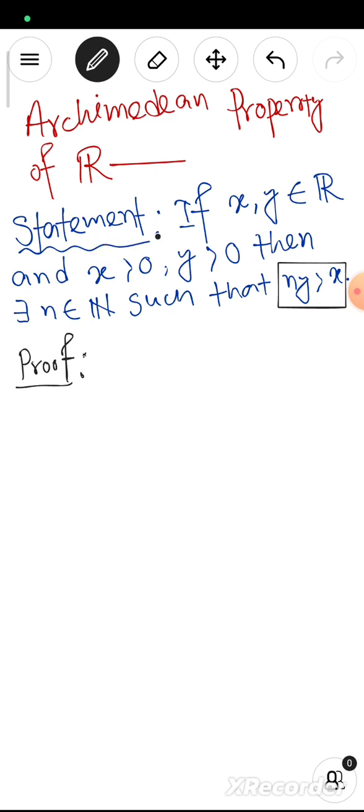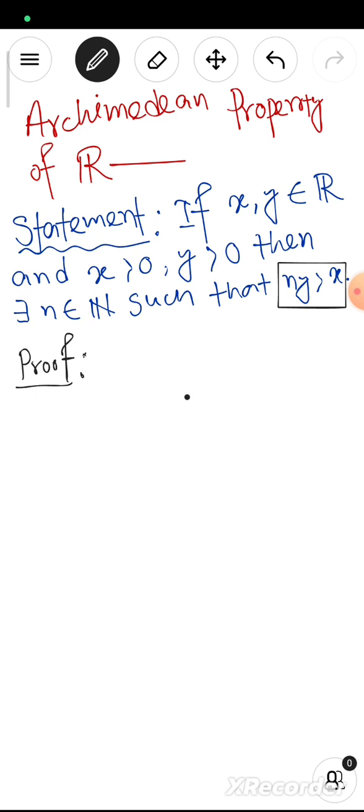The Archimedean property says that if we take any two numbers from the real numbers, so I take x comma y from R, and x comma y are positive real numbers obviously, then there exists a natural number n that belongs to the set of natural numbers such that ny is greater than x. That is the statement of the Archimedean property. It is a very important property in real analysis, also in point set topology.